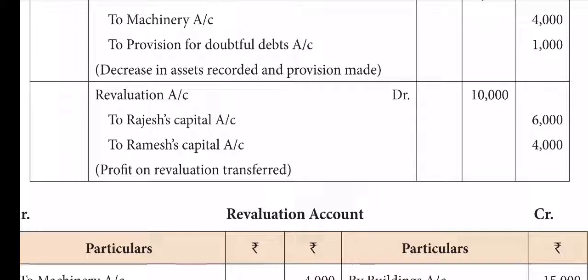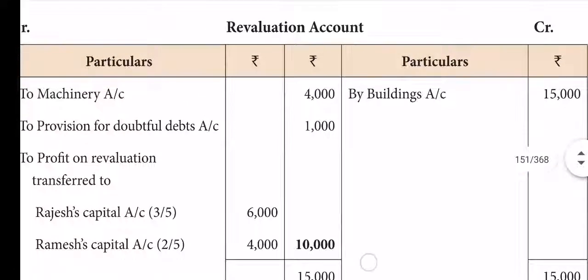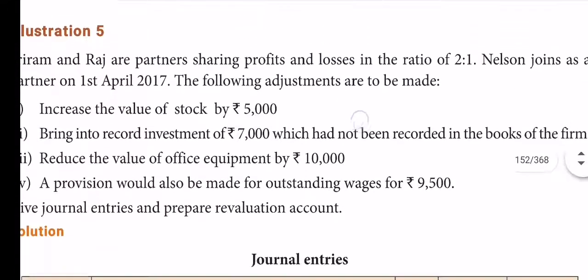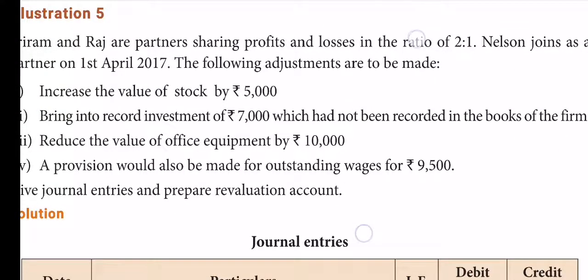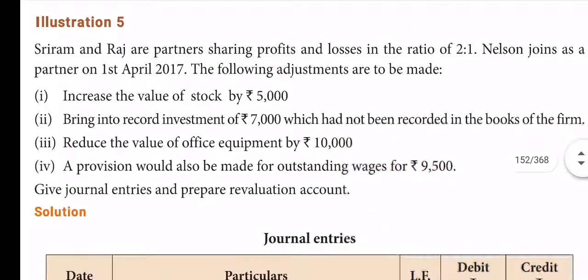Like that, come to one more sum, the second one. See this second sum, the fifth sum. Let me read it once more. Sriram and Raj are partners sharing profit and losses in the ratio of 2:1. Nelson joined as a partner as on 1st April 2017. The following adjustments are to be made.